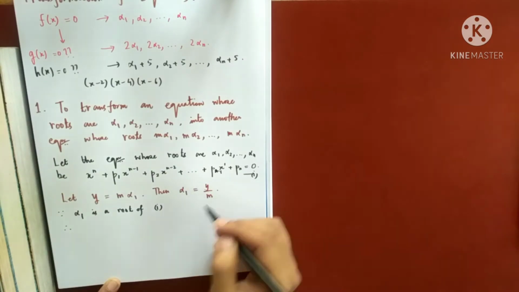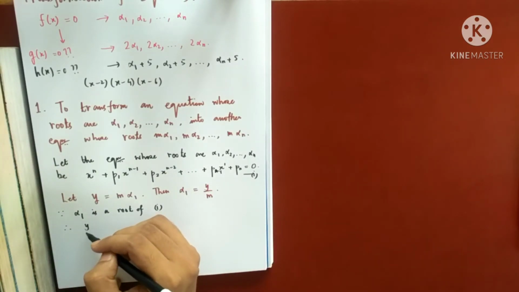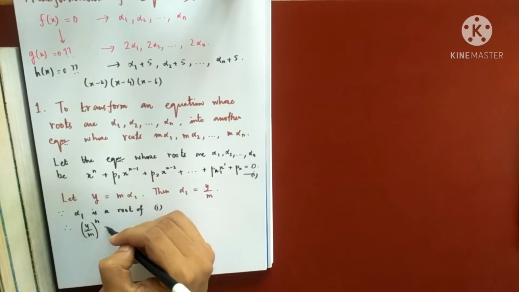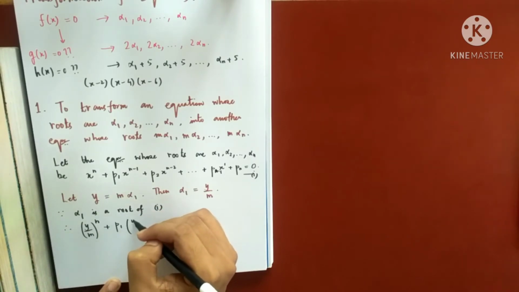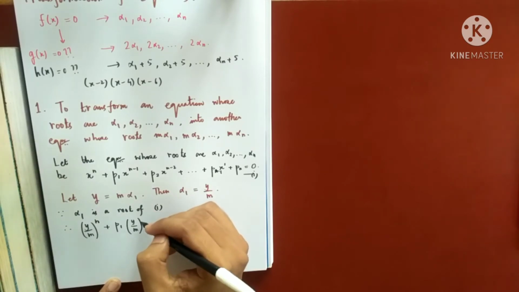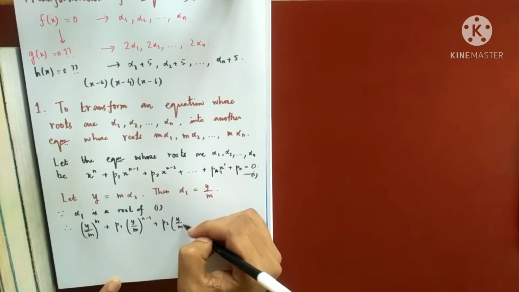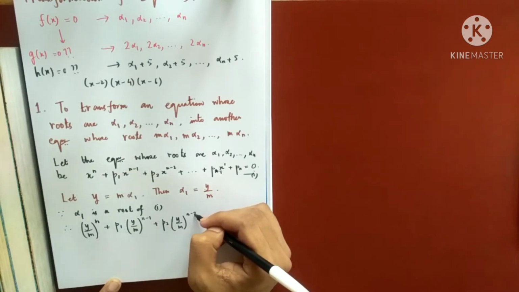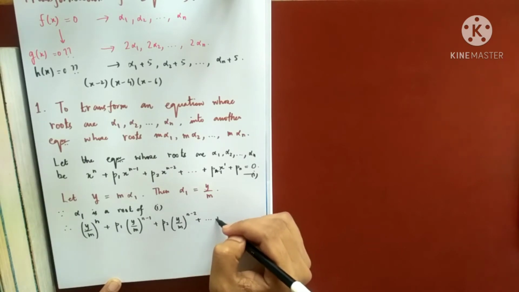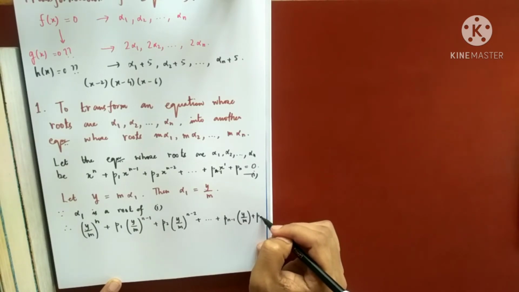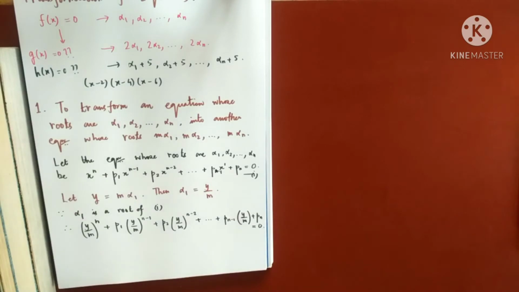So wherever there is x, I will put y by m. So y by m whole to the power n plus p1 y by m whole to the power n minus 1 plus p2 y by m whole to the power n minus 2 plus dot dot dot pn minus 1 y by m plus pn equals to 0. Do you have any confusion up to here?